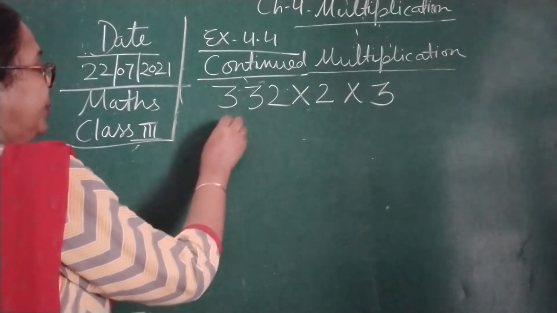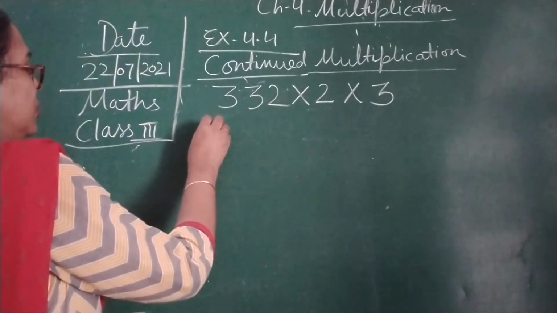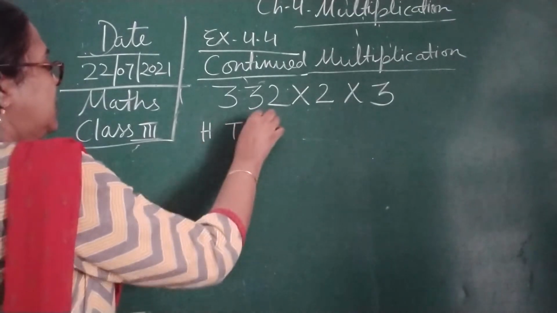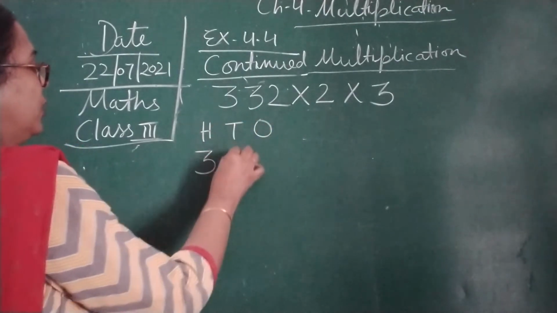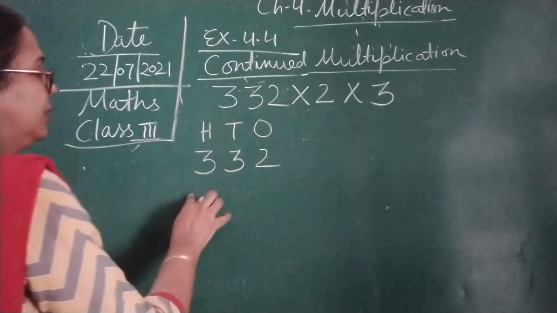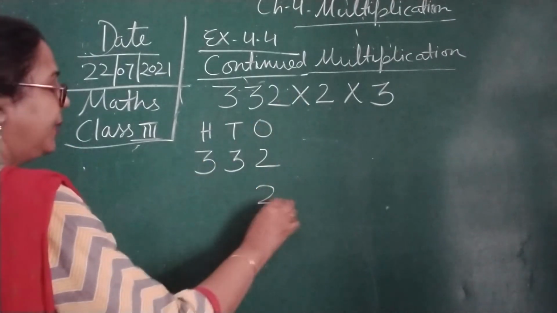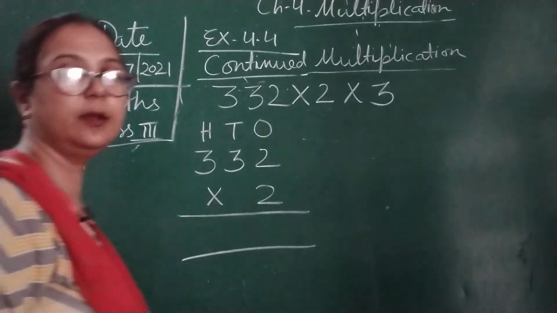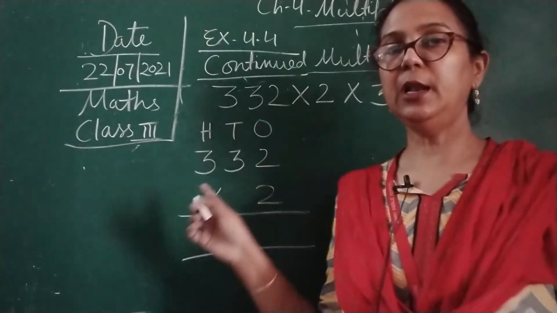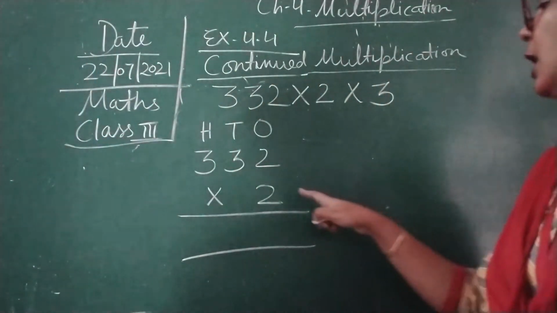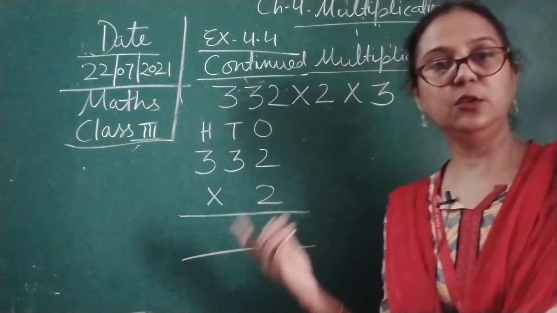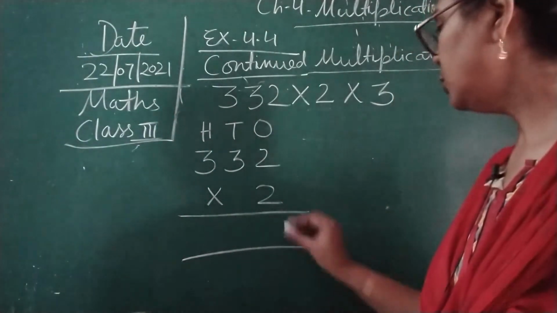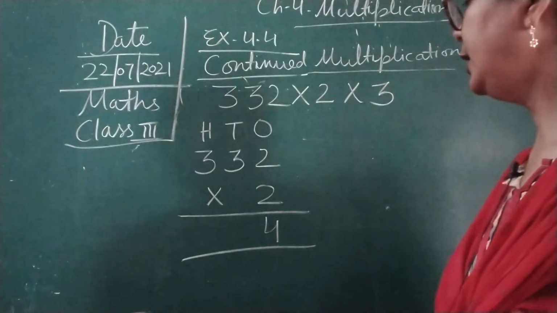So children, here, because this is a 3-digit number, so this is hundreds, tens and ones. So we are going to write over here 332 multiplied by 2 children. Similarly, as we have done in our earlier example, we will do here also. Now 2 twos are 4, 2 ones are 2, 2 twos are 4. So the answer, we are going to write 4 over here.